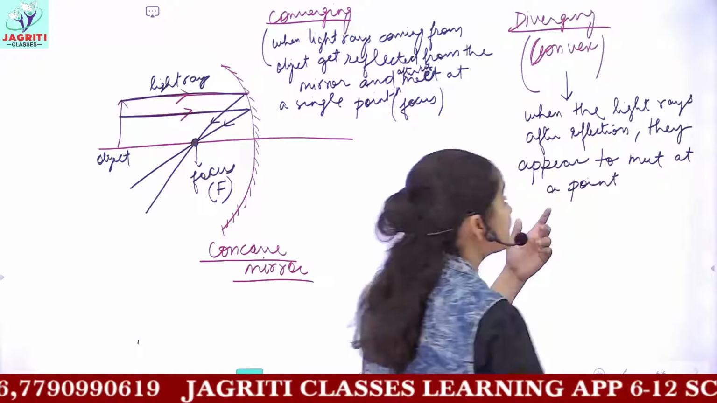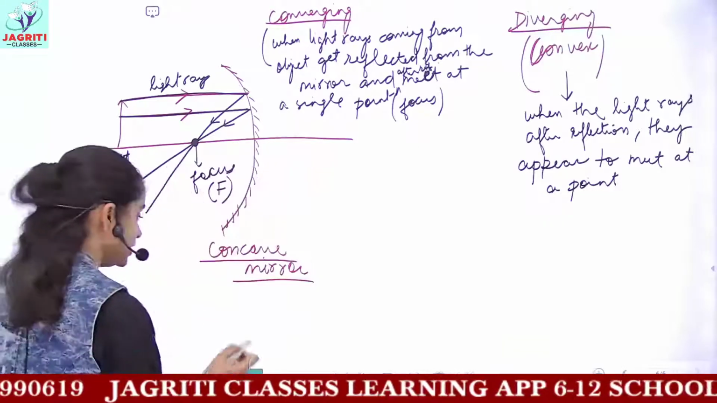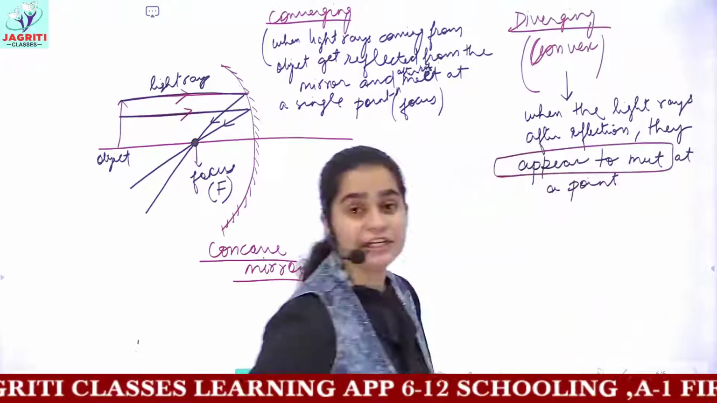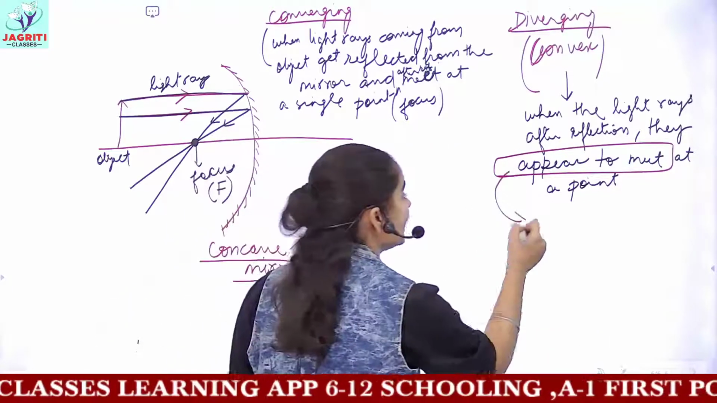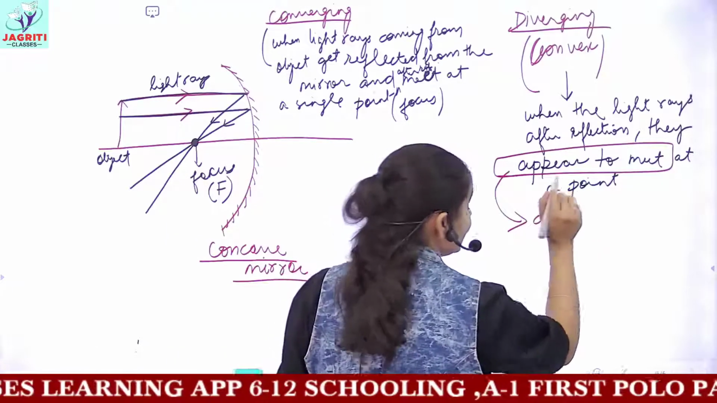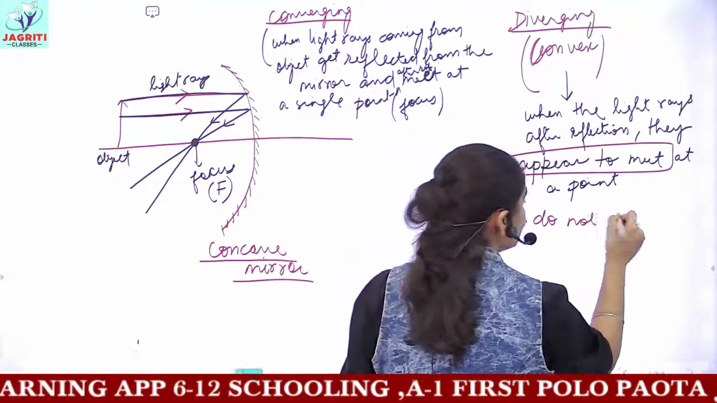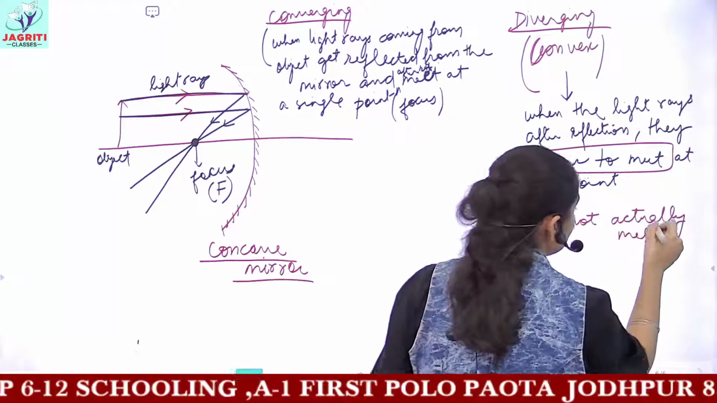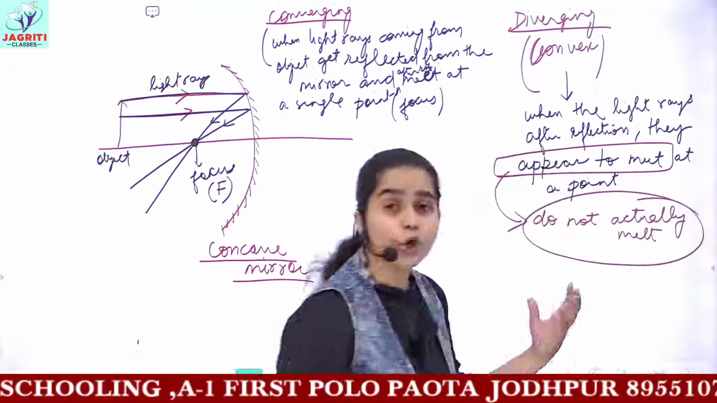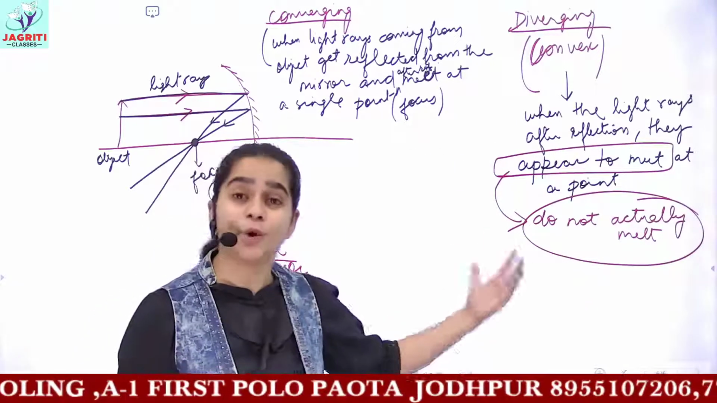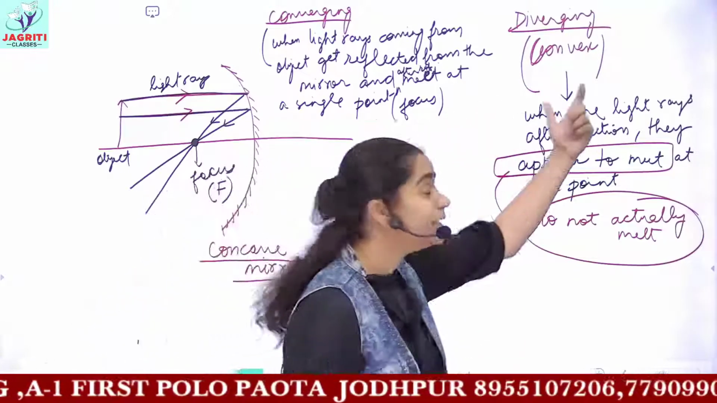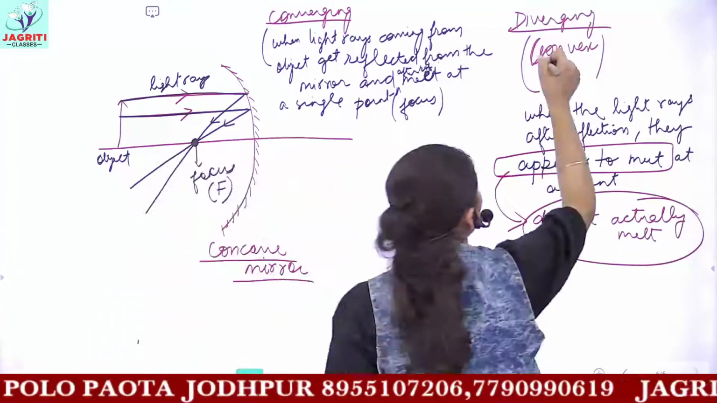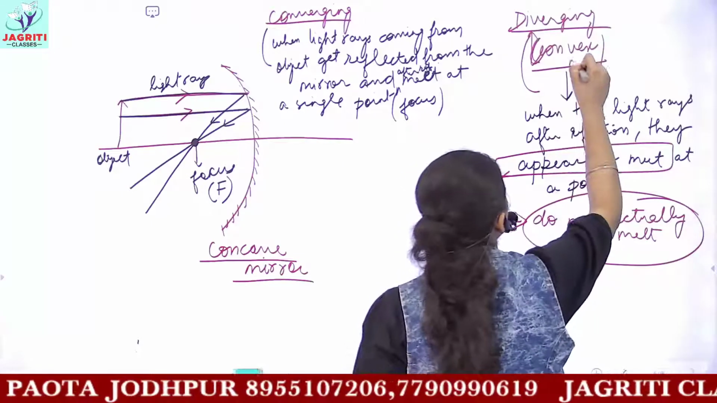So such mirrors are known as diverging mirrors. The important term here is they appear to meet. What does this mean? That is, the light rays do not actually meet. In actual situations, they are not meeting at a single common point. They are just appearing to meet at that point, okay? So convex mirrors are known as diverging mirrors.